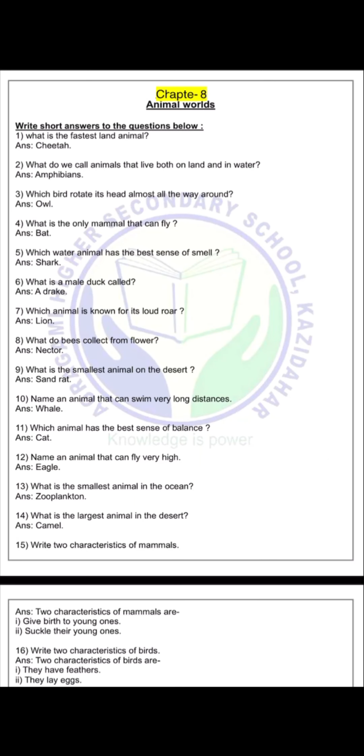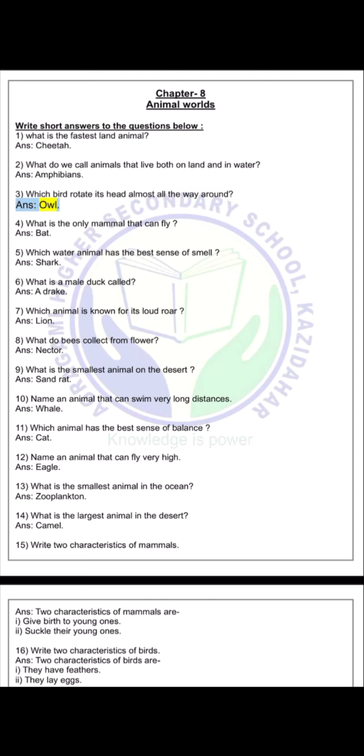Chapter 8. Animal Worlds. Write short answers to the questions below. 1. What is the fastest land animal? Answer: cheetah. 2. What do we call animals that live both on land and in water? Answer: amphibians. 3. Which bird rotates its head almost all the way around?